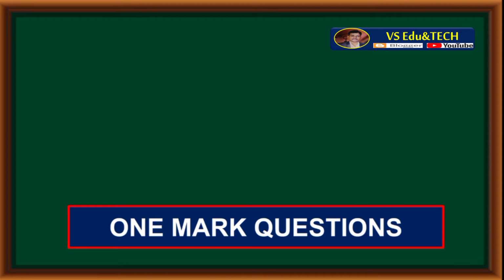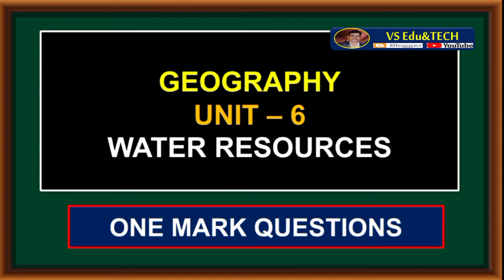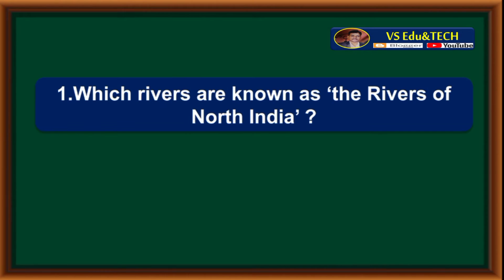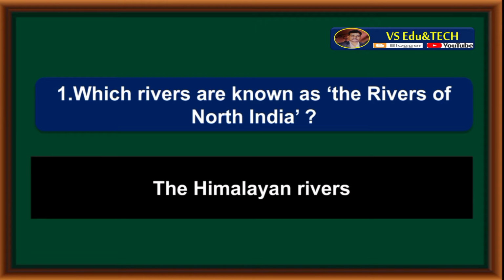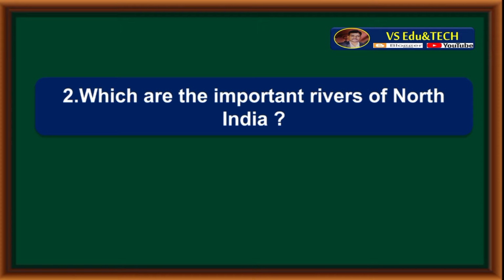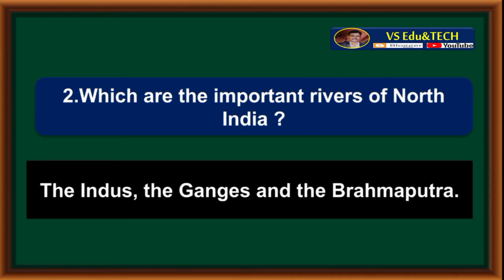10th Standard Social Science, 1 mark questions. Geography Unit 6, Water Resources. Which rivers are known as the rivers of North India? The Himalayan rivers. Which are the important rivers of North India? The Indus, the Ganges, and the Brahmaputra.